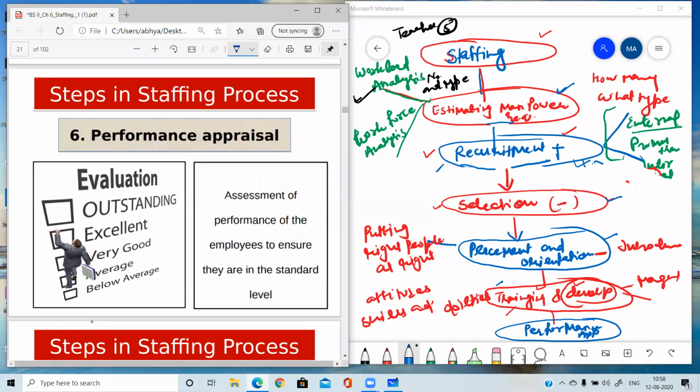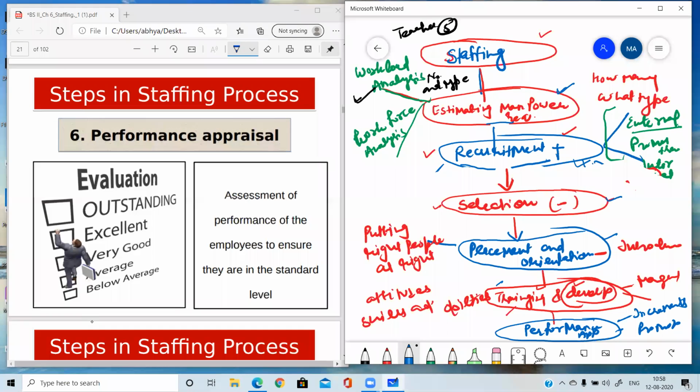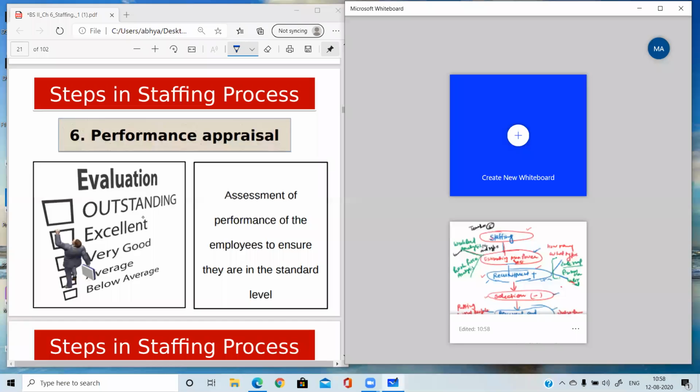On the basis of this performance appraisal, their increments and promotions are done. If in performance appraisal they have got good grades, then in the next year their promotions may be there, or along with the promotions they may get the increments. After doing the performance appraisal, grades will be given: outstanding, excellent, very good, average, below average, and on the basis of these grades only, their promotions as well as their increments will be done.